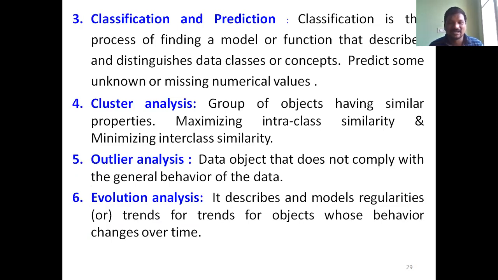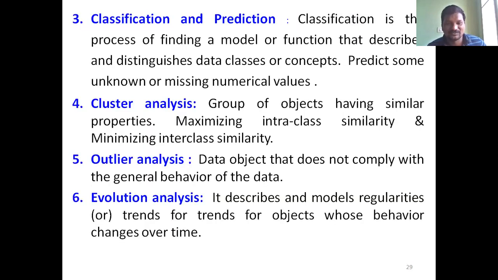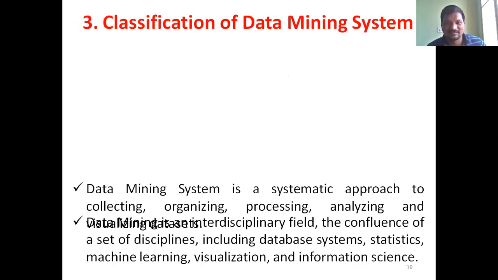That's called outlier evaluation. Evaluation of analysis describes and models the regularities or trends for objects whose behavior changes over time. That is some of the information. And then the classification of data mining techniques.